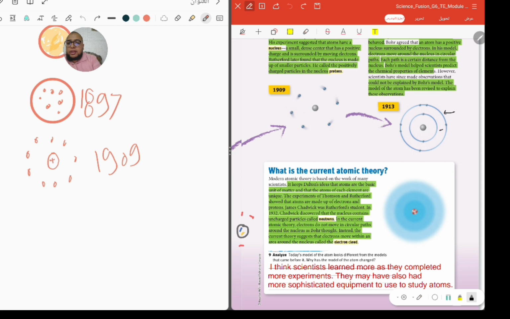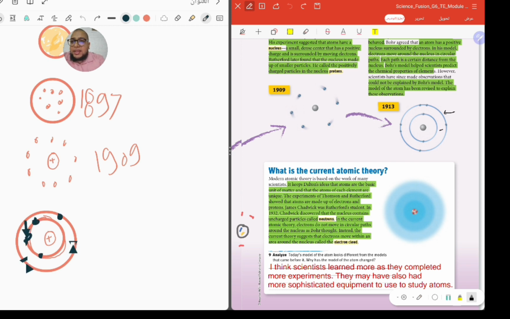So in 1913, Bohr said there is a nucleus. Inside this nucleus we have protons and neutrons, and the electrons surround the nucleus at a certain level. This level we call the energy level, and we found that the electrons move through these levels.